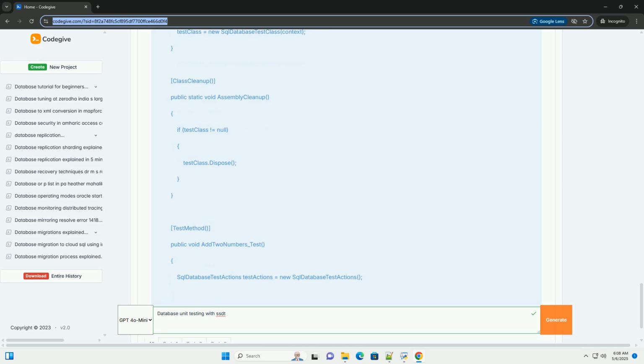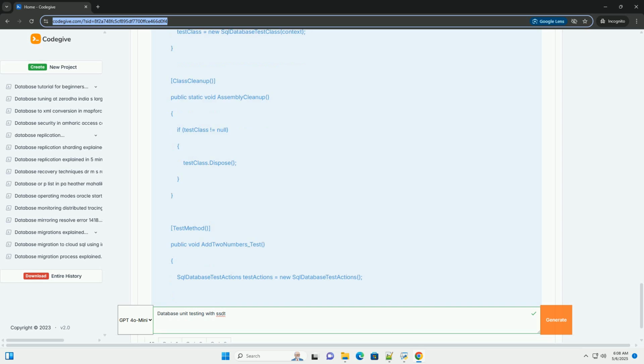SqlDatabaseTestActions, a container for the actions to be performed during the test, pre-test, test, post-test. SqlExecuteTestAction, an action that executes a SQL script. ExecutionContext.Execute, test actions, executes the test actions.